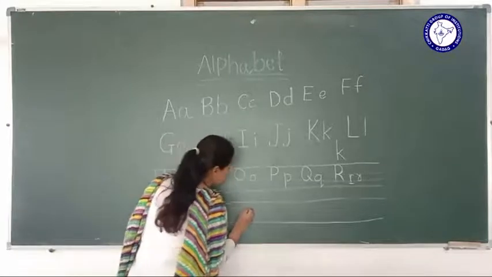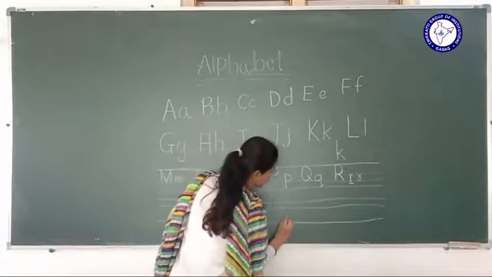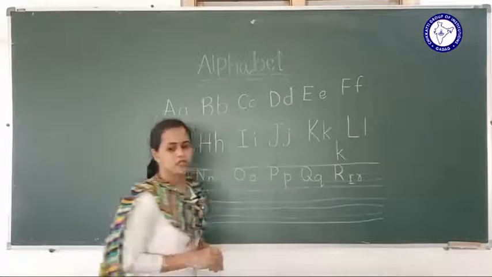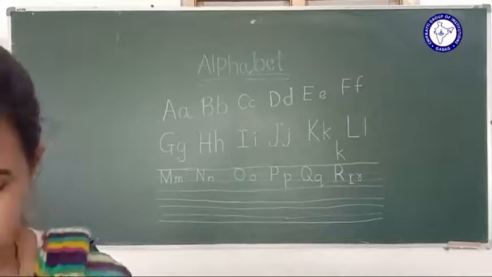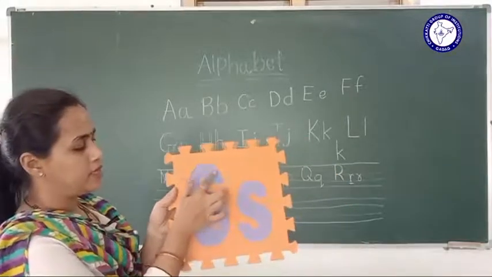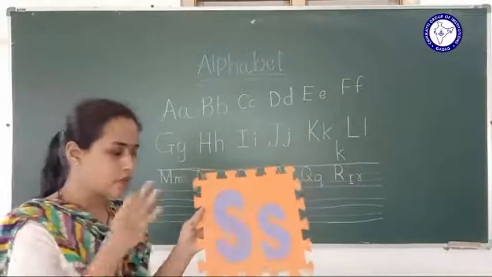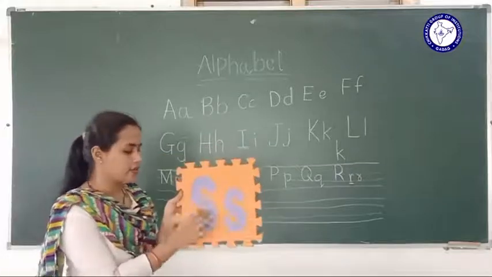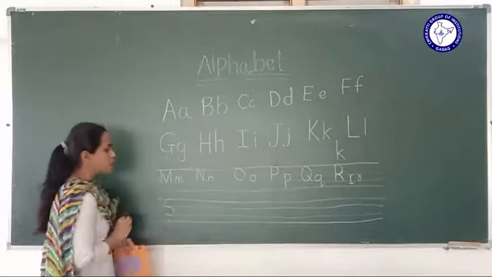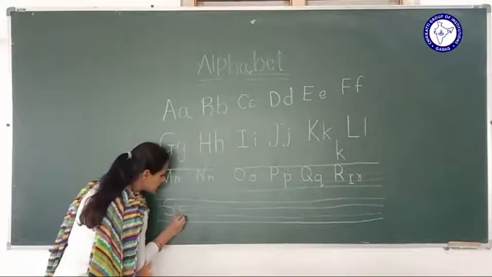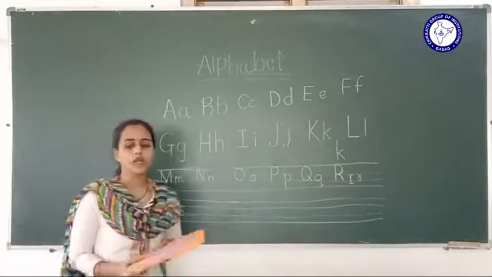S is the next letter. So how to write S now? So here S, right? It's like a road. When you are going somewhere, it's like a curved road, right? So we'll write S here, right? So capital S, small s. Capital S is from red to blue line. Small s in the blue line, okay? Capital letter and here the small letter.